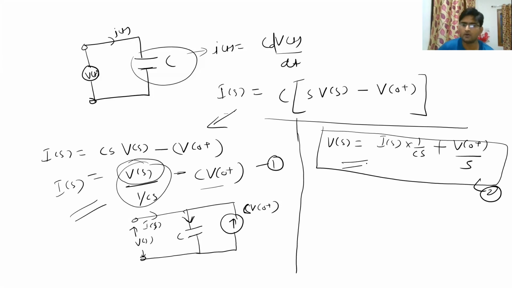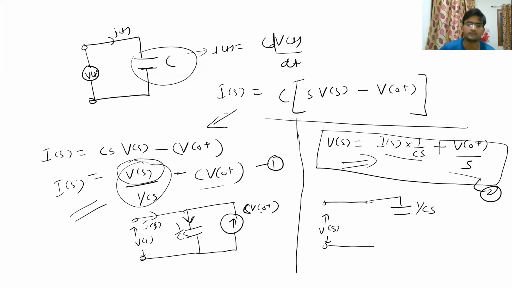And if we want to draw our circuit using this, so this will be the voltages. So we can draw it like this. The voltage across this whole circuit is Vs, and then we have a capacitor which is basically represented by 1 upon Cs.